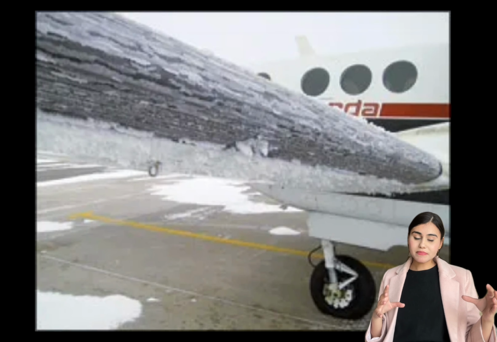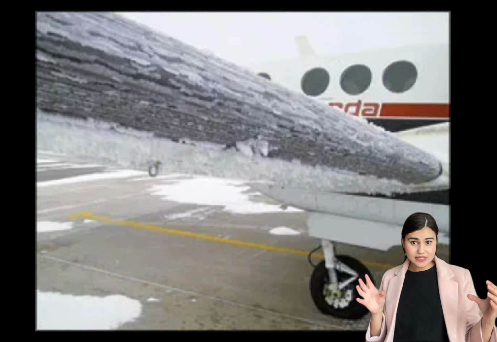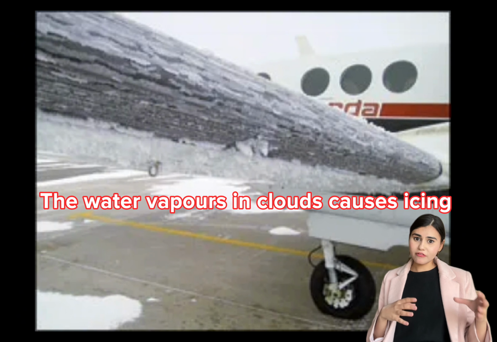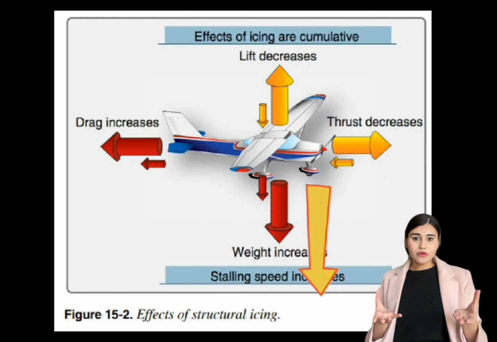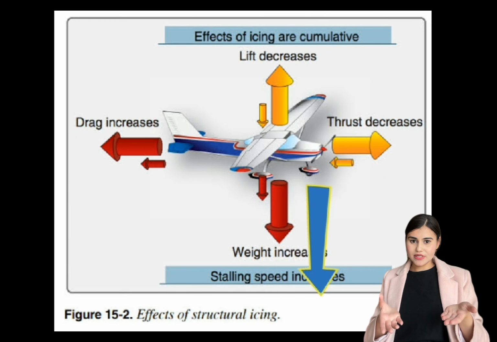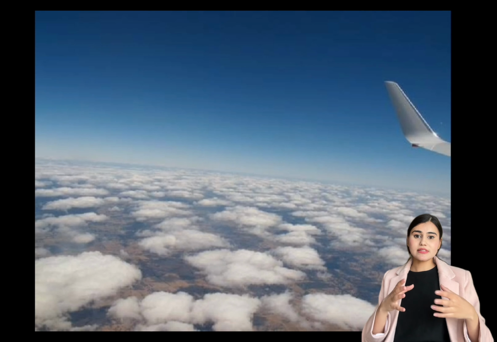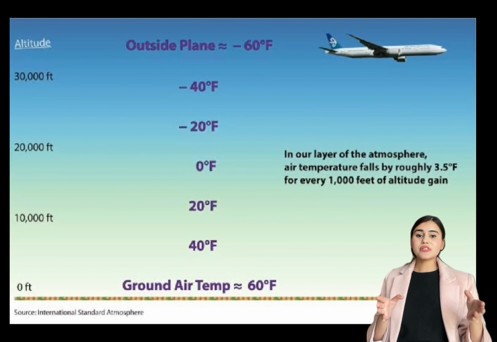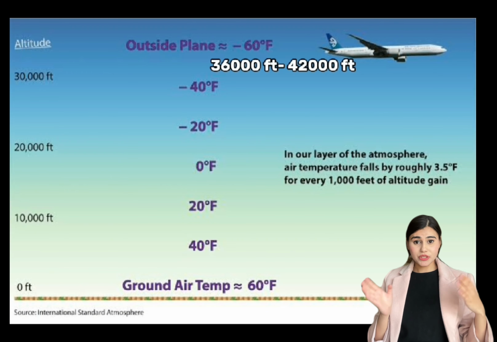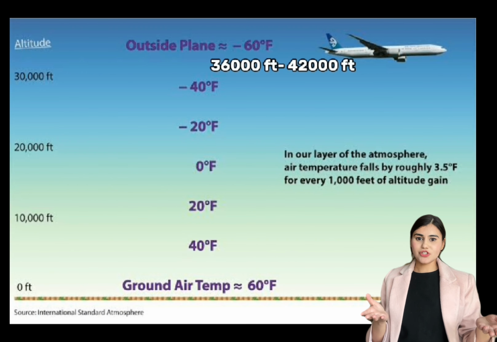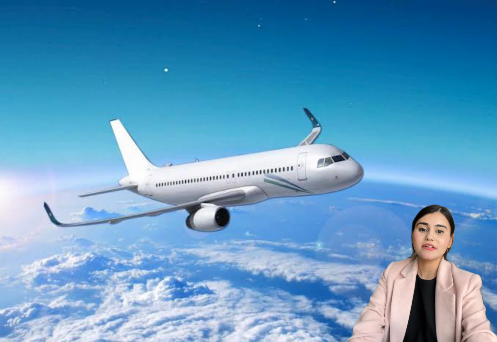When the airplane passes through the clouds, when the temperature is below freezing, it leads to the formation of ice on the aircraft. Now due to the ice formation, the weight of the aircraft increases and the lift decreases. So hence it again decreases the efficiency. So at higher altitudes, 36,000 feet, there are no clouds, there are no such problems. So it is easier to fly a plane at 36,000 feet with higher efficiency. So these were the reasons why the aircraft is flown at 36,000 feet rather than flying it at 8,000 feet.